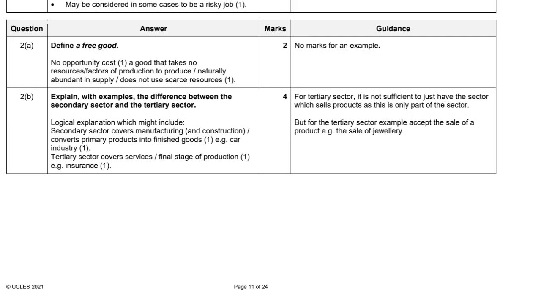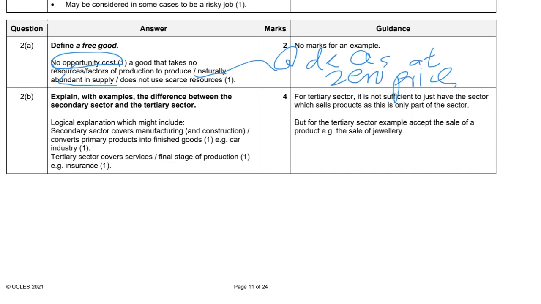After the data response question, we will move on to the essay. I will keep going starting from question 2, and move on and move on. 2A. We have to define free goods. For free goods, I would say there's no opportunity cost involved. They are abundant in supply, natural abundant supply, where the quantity demanded is less than the quantity supplied at zero price. So you have to state this clearly to get full marks.